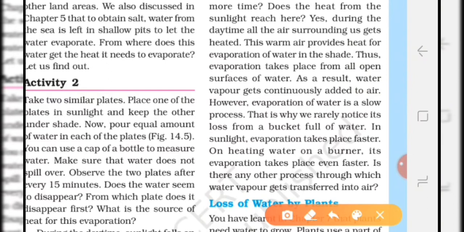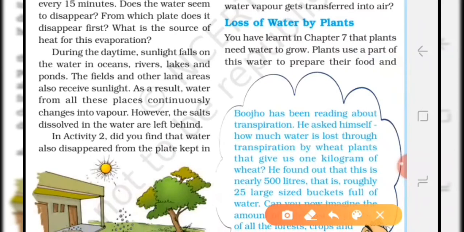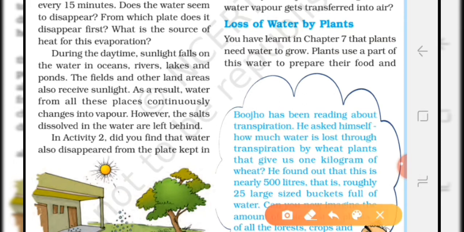Okay, students. Now, let us move to the next topic, loss of water by plants. Students, plants also release water to the atmosphere by the process of transpiration. Okay, you know that plants use water for food preparation, means for the process of photosynthesis.